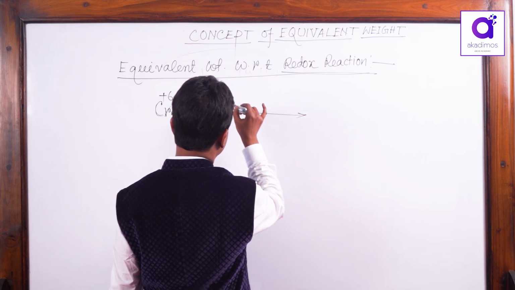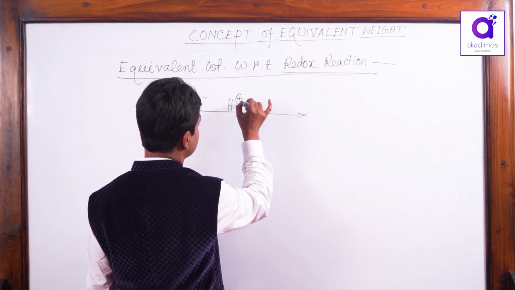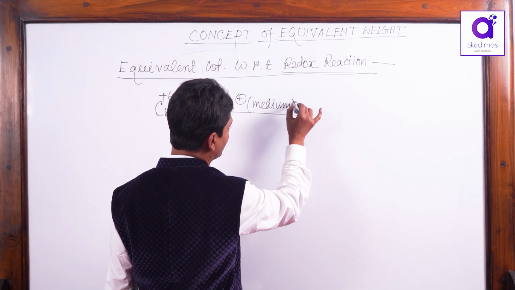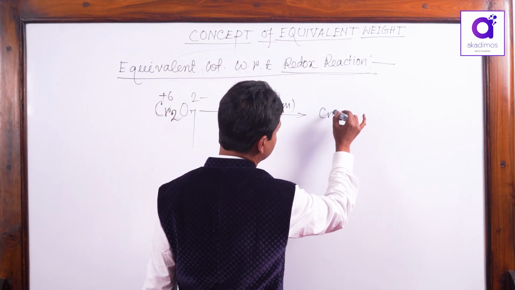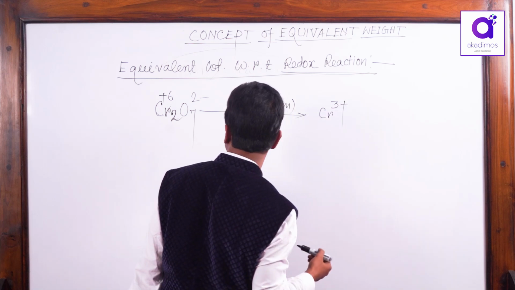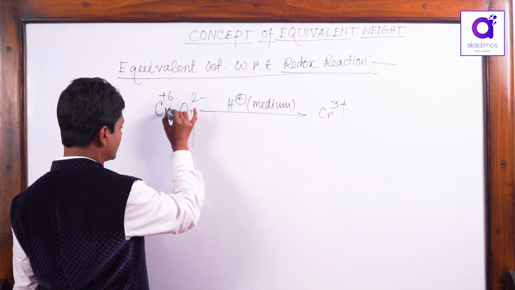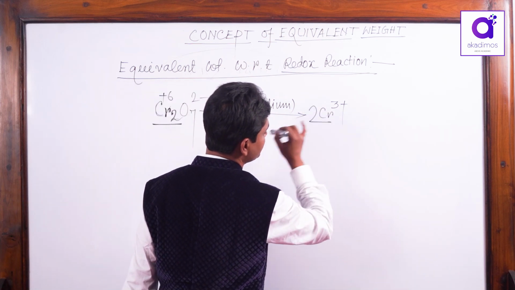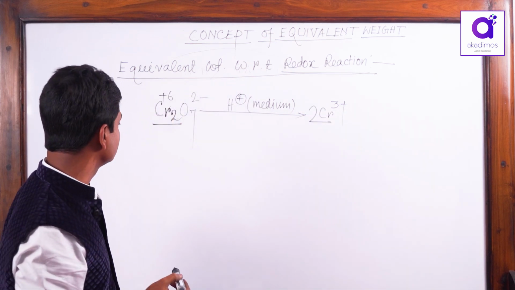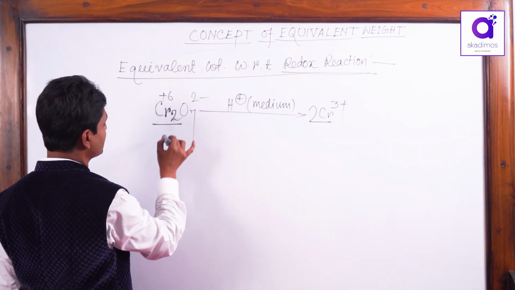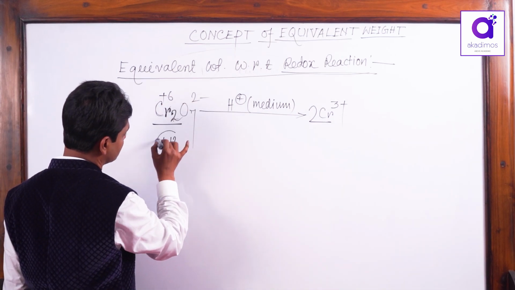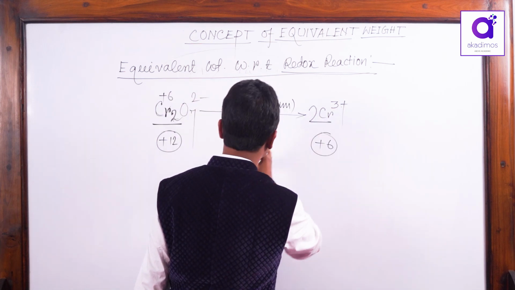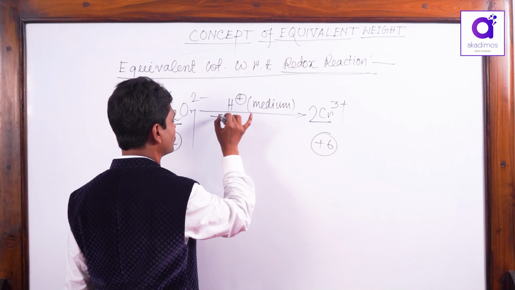When the medium is acidic, it will always reduce to Cr3 plus. See here 2 chromium atoms are present, so you have to write 2. Now 2 into plus 6 is plus 12, 2 into plus 3 is plus 6. That means it is a 6 electron transfer.